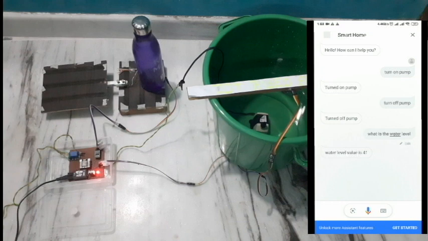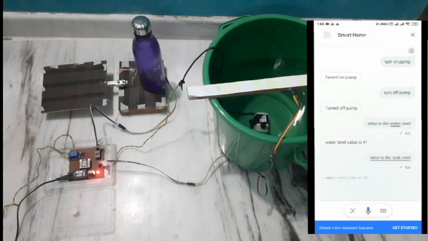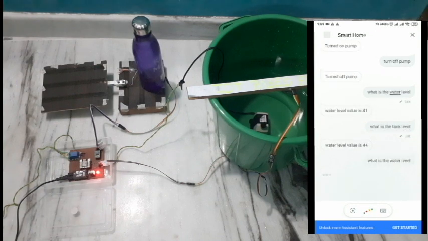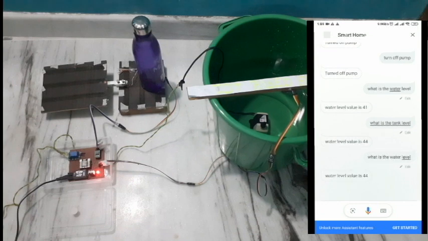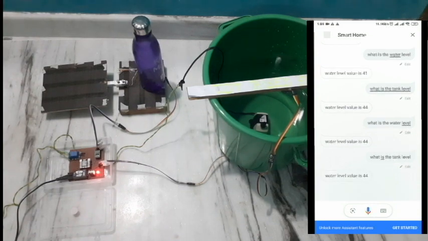What is the water level? Water level value is 41. What is the tank level? Water level value is 44. What is the water level? What is the tank level? Water level value is 44.